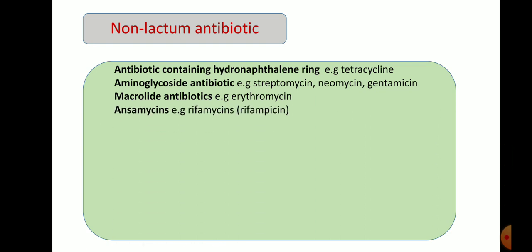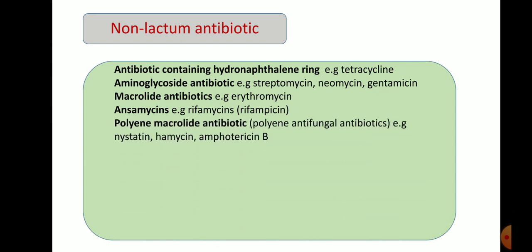Then ansamycins, which are benzene containing antibiotics, that is rifampicin. Next are the polyene macrolides: nystatin and amphotericin B.